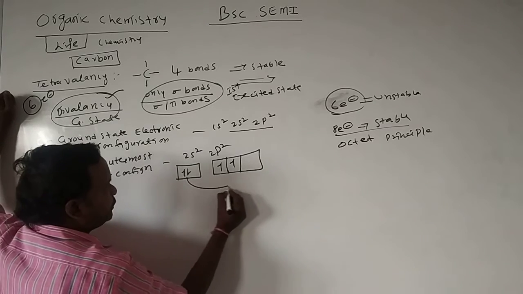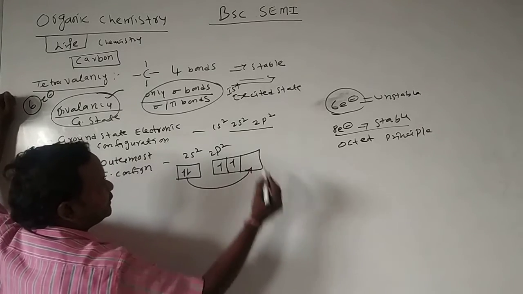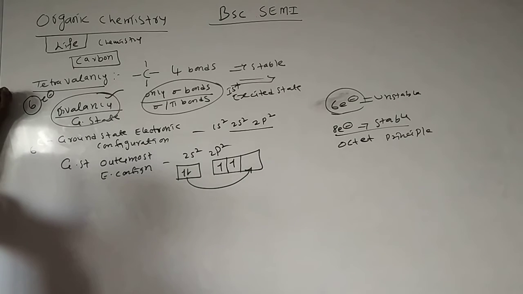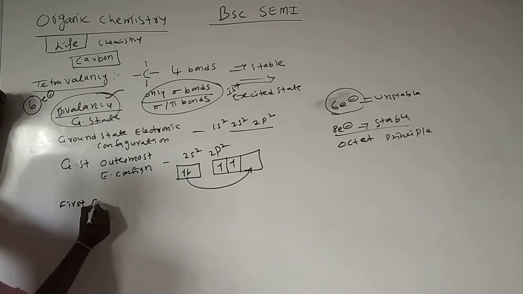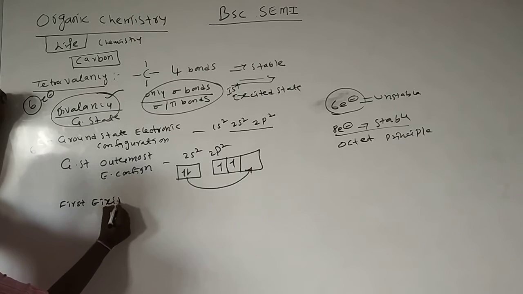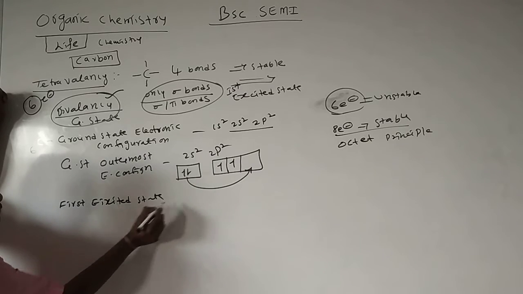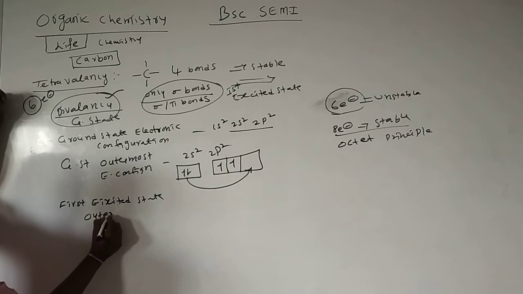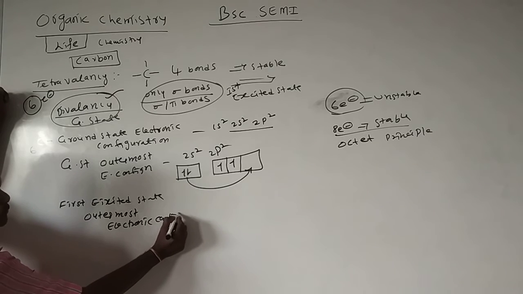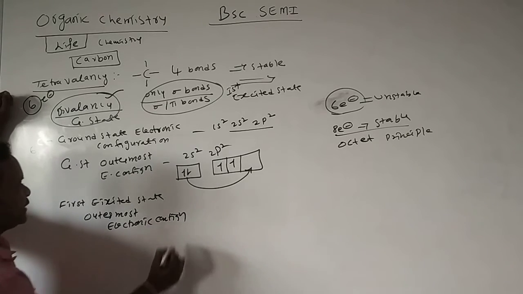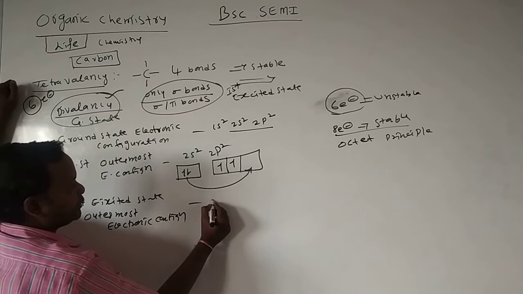One of the 2s electrons is excited into the 2p orbital. Since the first electron is excited, we call it the first excited state outermost electronic configuration.